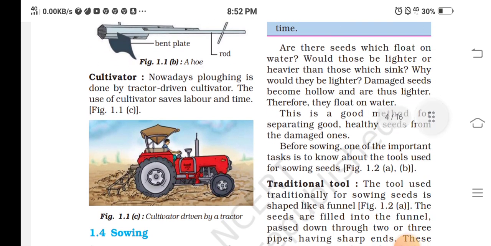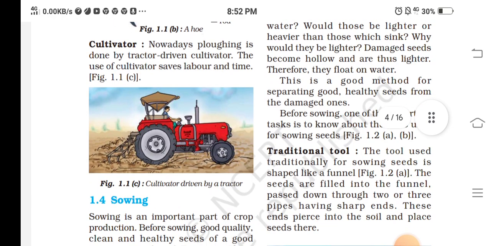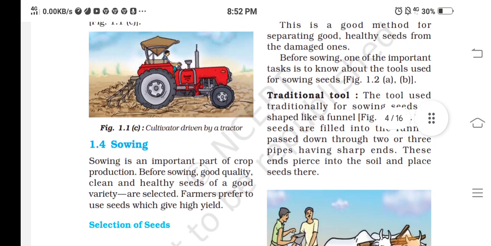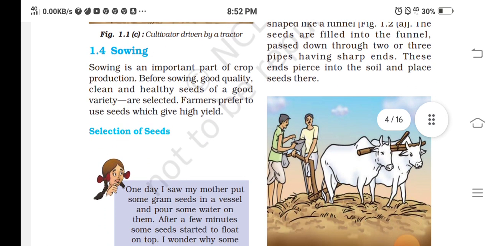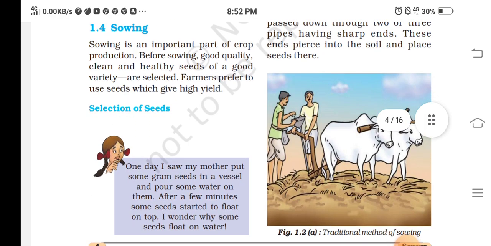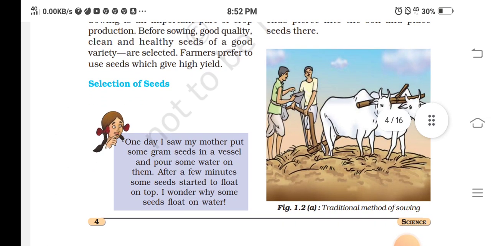Cultivator. Nowadays, plowing is done by the tractor driven cultivator. The use of the cultivator saves labor and time. Cultivator driven by a tractor. Sowing. Sowing is an important part of crop production. Before sowing, good quality, clean, healthy seeds of a good variety are selected. A farmer prefers to use seeds which give